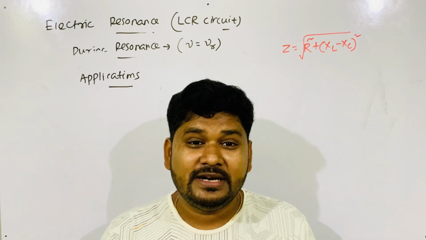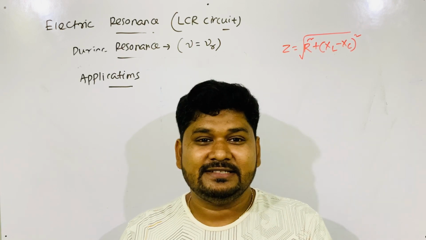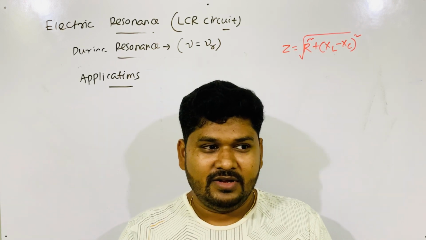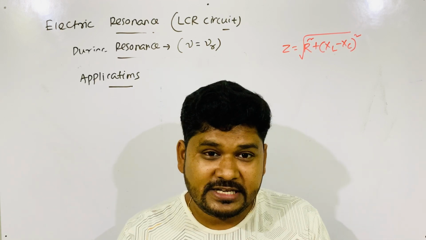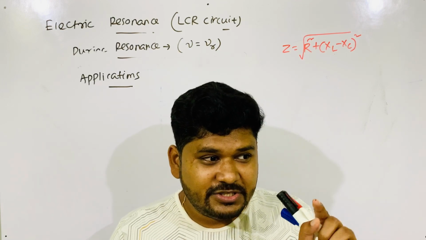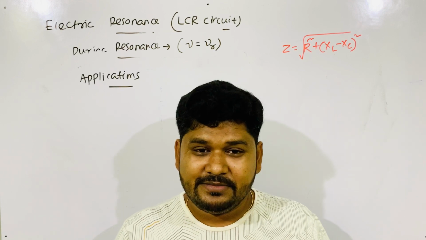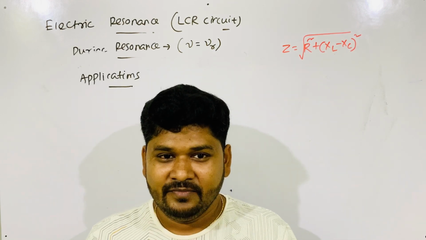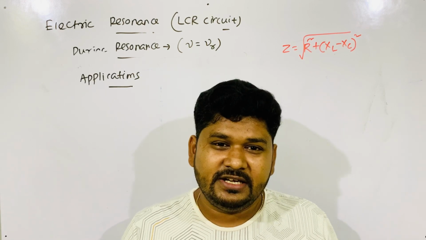Tuning of radio and TV, when you do that, is a series LCR circuit. Tuning means when you switch on a particular channel, you rotate the knob to get a particular frequency in the radio. All frequencies are moving in your room, here and there, everywhere.